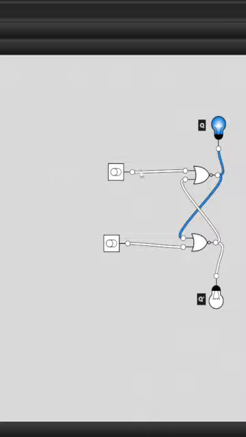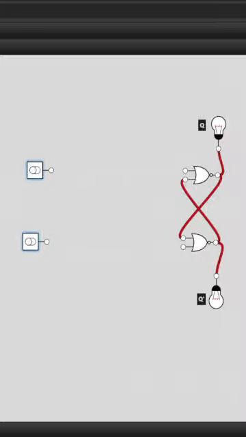So the first thing I'm going to do is take these and just move them slightly, and we're going to need two AND gates. So I'm going to put this AND gate here, and this AND gate here, and I'm just going to turn this one on.